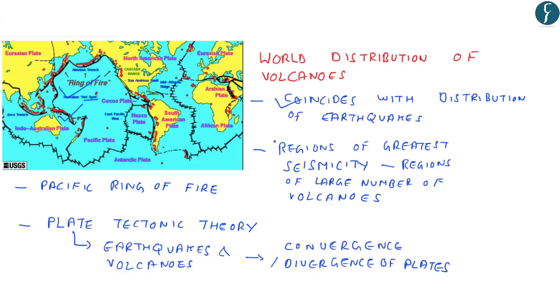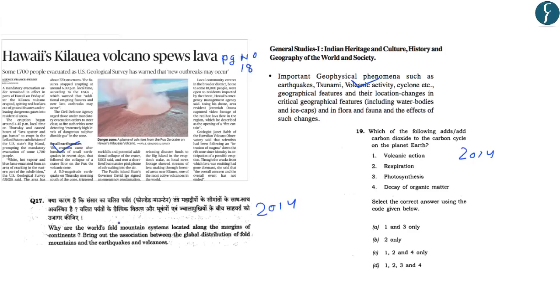So in the world distribution of volcanoes, we have understood that it coincides with the distribution of earthquakes. The regions of greatest seismicity are also the regions of greatest number of volcanoes. One example is the Pacific Ring of Fire, which lies in the Pacific Ocean. According to the plate tectonic theory, the earthquakes and volcanoes are found at the convergence and divergence zones of the plates. Also, the zones of plate convergence are the sites of most of the fold mountains of the world, for example the Rockies in North America and the Andes in South America. Through this, we have understood why fold mountains are located along the margins of the continents, and also the association between the global distribution of fold mountains and the earthquakes and volcanoes.